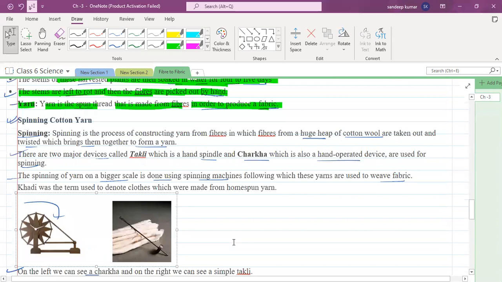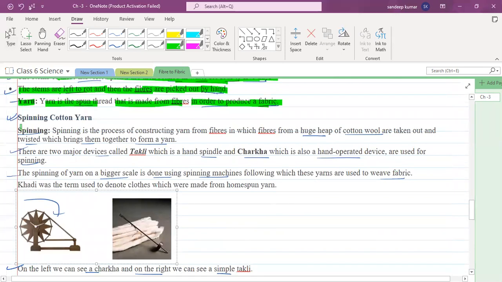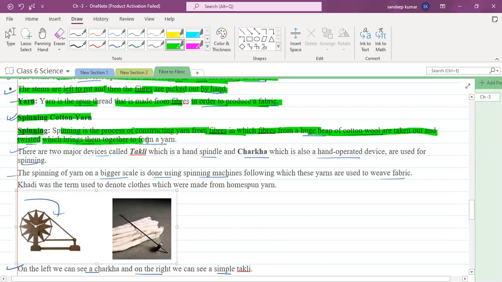So how are we going to spin cotton yarn? Spinning cotton yarn, this is very important. You should understand. Easy only. Spinning is the process of constructing yarn from fiber, in which the fibers from the huge heap of cotton wool are taken out and twisted, which brings them together to form a yarn. There are two major devices called takli, which is a hand spindle, and charkha, which is also a hand operated device. They are used for spinning. Gandhiji was also using the charkha for the same process.